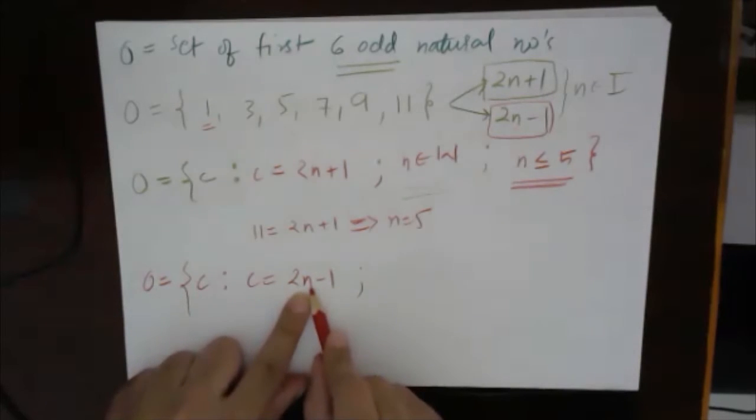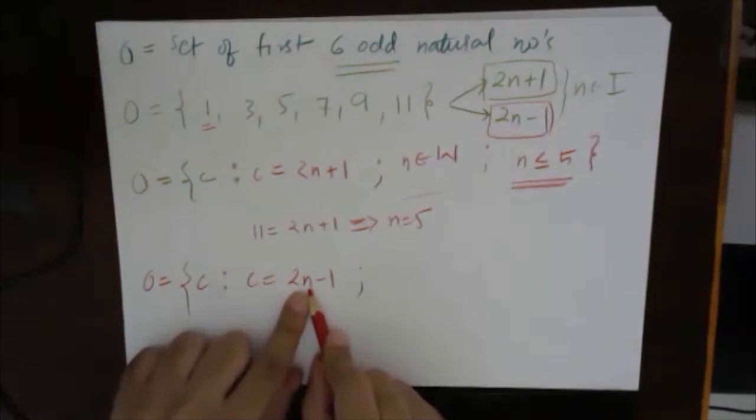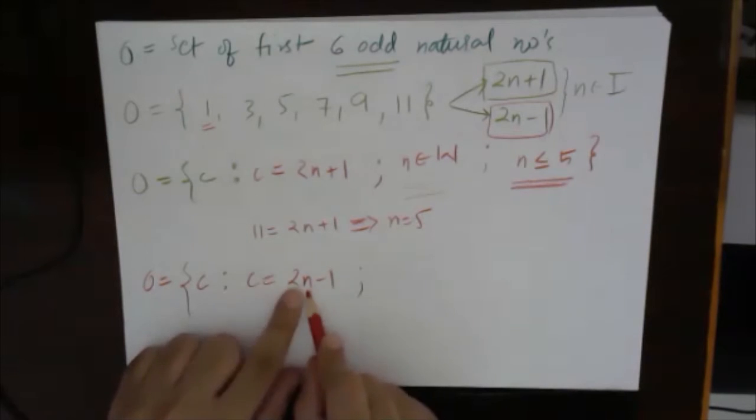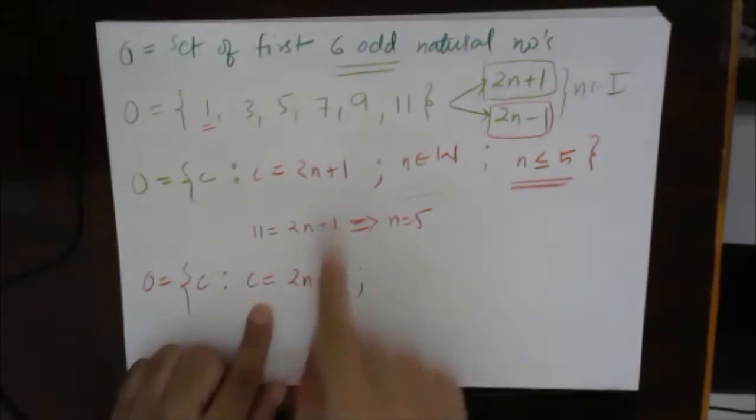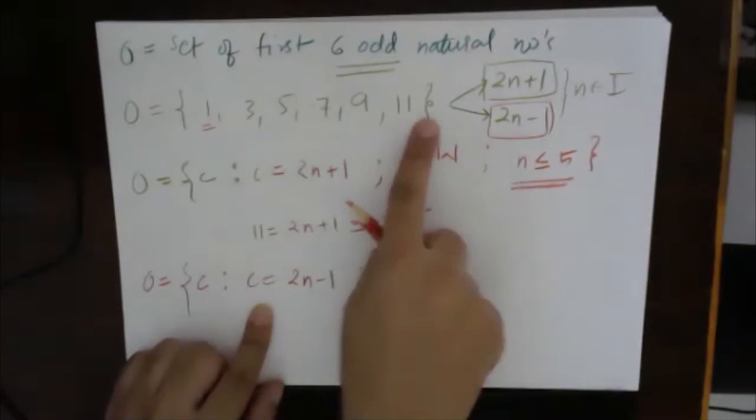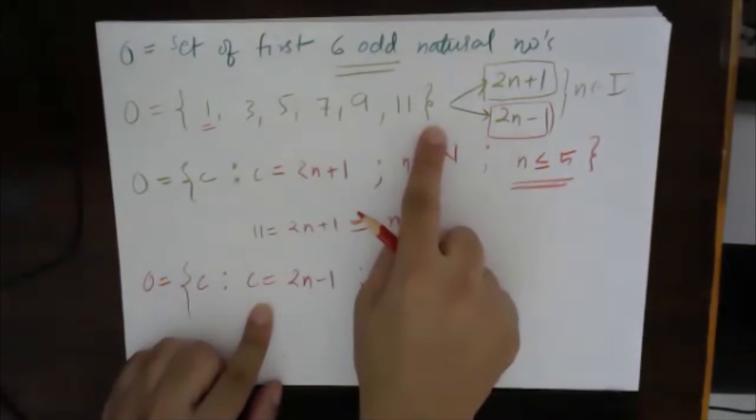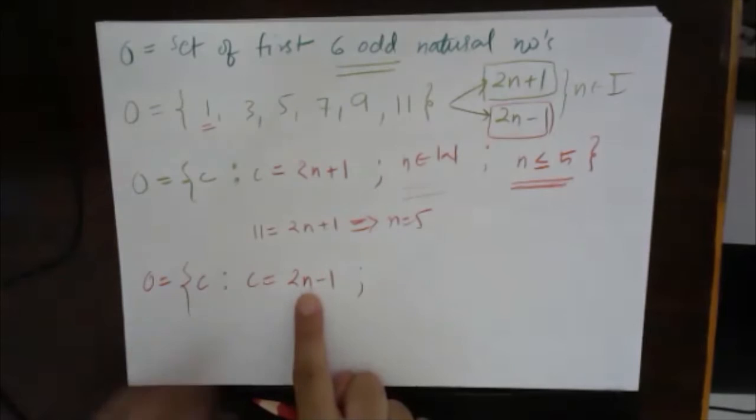If I define n as a whole number, the first number will be 0. So 2 into 0 is 0, minus 1 will be minus 1. So C will become minus 1. Is minus 1 in this set? No. Understood? So that means n should not be 0.